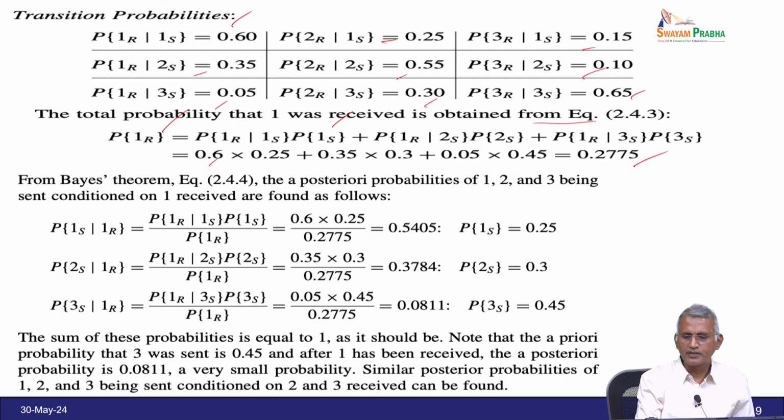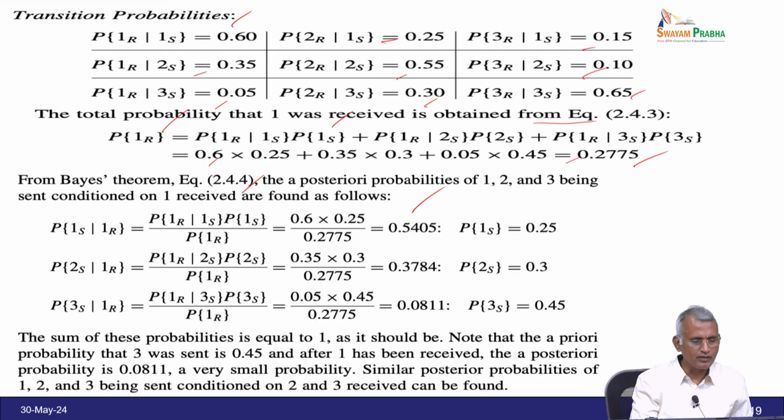So, from the Bayes theorem of 2.44, the posterior probabilities of 1, 2, 3 being sent, conditioned on 1 received, are found as follows. So, probability of 1 over 1, that is probability of 1 over 1 times probability of 1 divided by probability of 1, that is a conditional probability. We have already explained, so we have 0.5405.